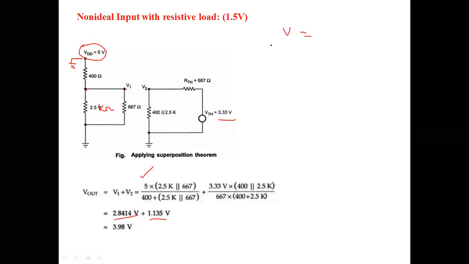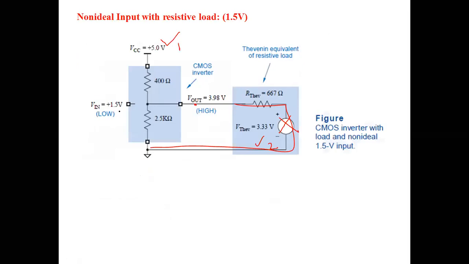Now the final voltage is the sum of the V1 voltage and the V2 voltage, because we are trying to find the output voltage with respect to the 5 volts and the Thevenin voltage of 3.3 volts. V1 is 2.8 and V2 is 1.3, so the total output voltage for the application of a 1.5 volt input is 3.9 volts.